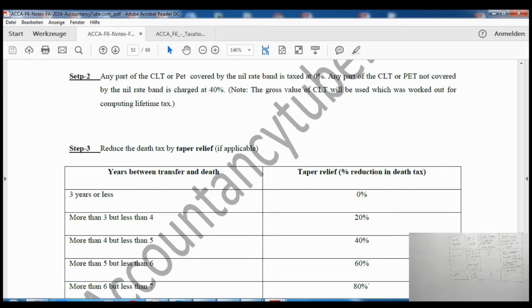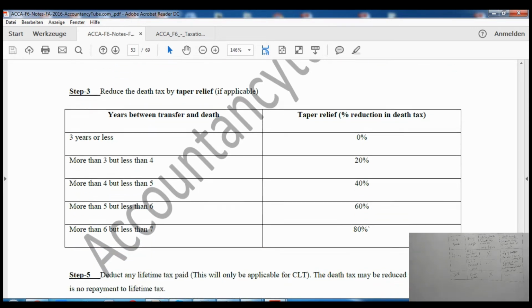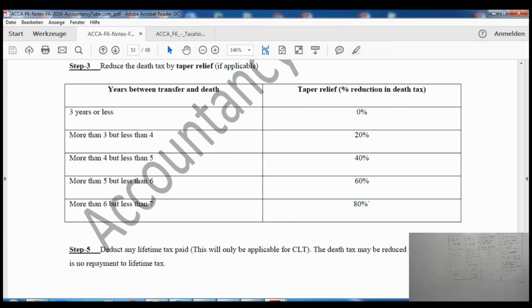Now it says reduce the death tax by taper relief if available. So if the individual has survived for 3 years or less, then the taper relief rate is 0%. If it is between 3 and 4 years, the taper relief rate is 20%, and it will increase up to 80% if the individual has survived for 6 years. What if the individual has survived for 7 years? Yes, you're right. If the individual has survived for 7 years, there won't be any tax anyway, right?